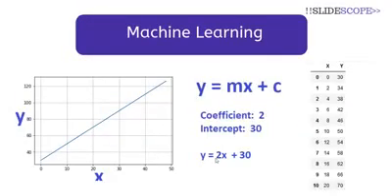Now, to understand machine learning, we have a very simple example here. That will help you in understanding the concept of machine learning. So here we have some x values and some y values. Let's say while doing some experiment, we got this data: when x was 0 units, the value of y was 30 units.